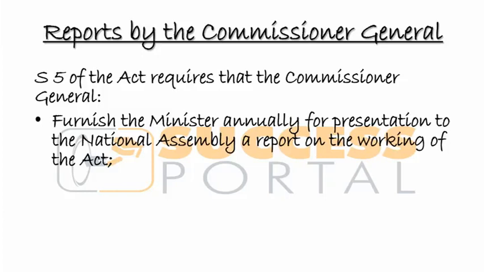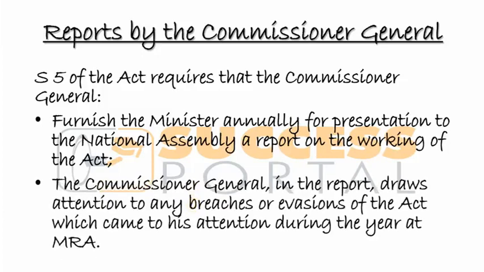In other words, a report of how things have rolled over during the year. So he gives it to the Minister of Finance annually, and the Minister of Finance is the one that will go and present it at the National Assembly. In his report that he is supposed to furnish every year to the minister, he has to draw attention to any breaches or evasions of the act which came to his attention during the year at MRA.